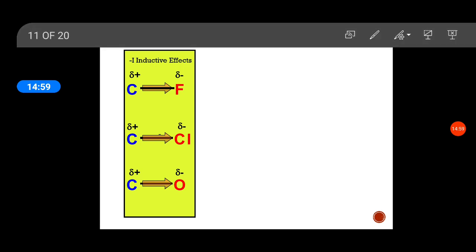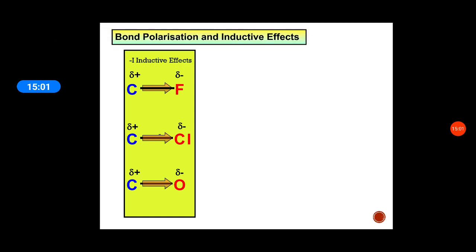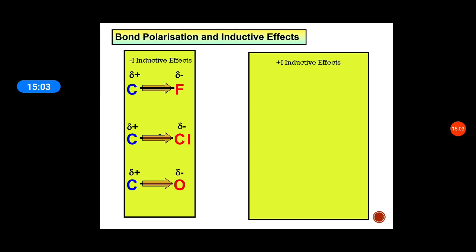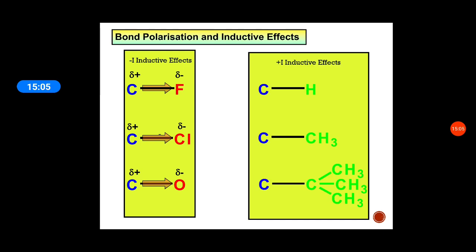These are negative inductive effect examples. For the positive inductive effect, suppose a C-H bond is there. The hydrogen's electrons move towards carbon. The methyl group is less electronegative, so the movement of electrons is towards the carbon.